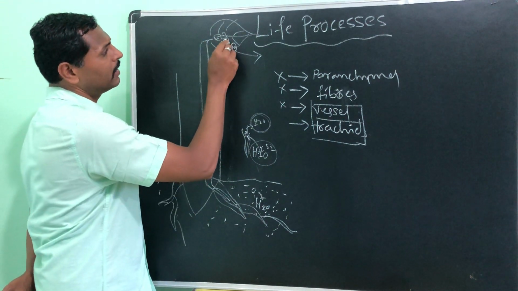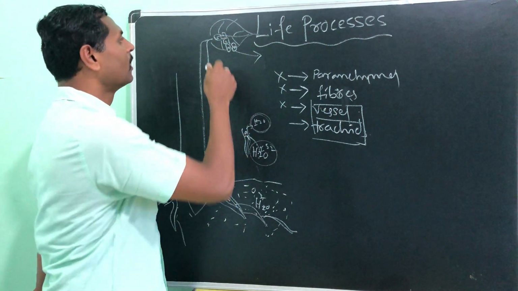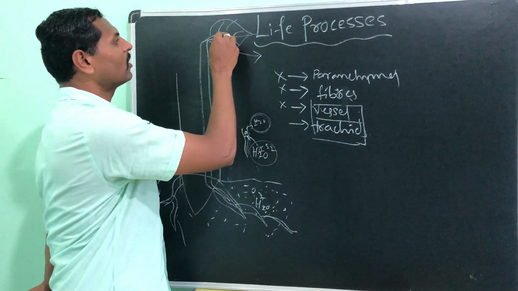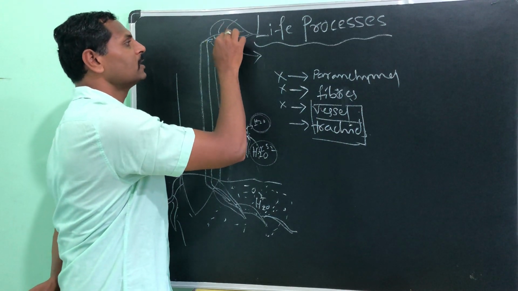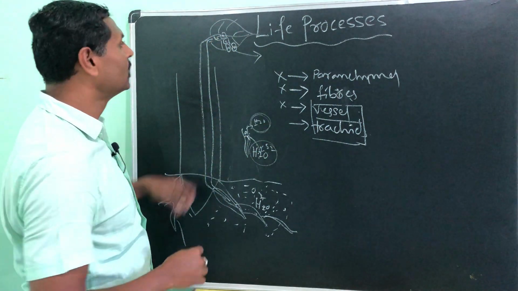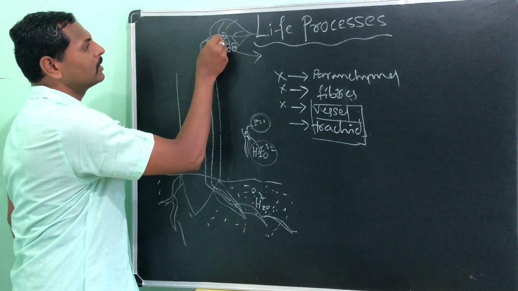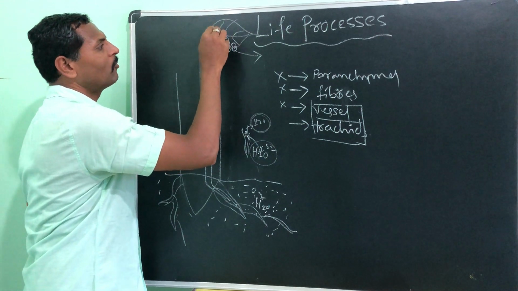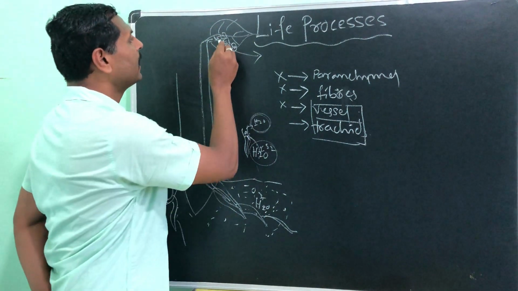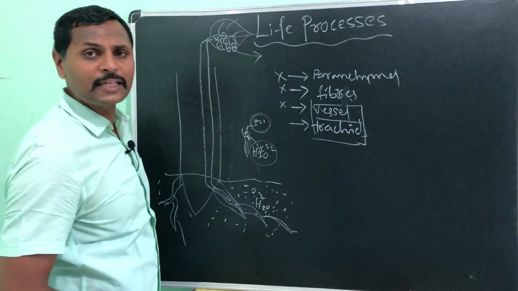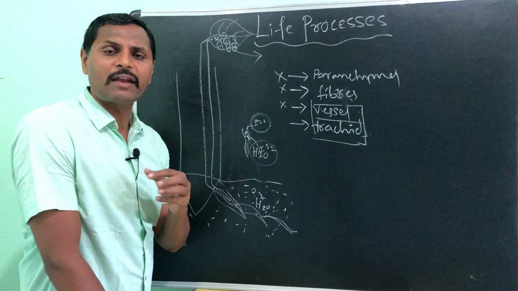So here the cells that lose water will take water from the other cells. Why? Because of the movement of water molecules from higher concentration to lower concentration, that is osmosis, because here they lose water because of transpiration. And like this, the water will move from one cell to another cell, one cell to another cell. Like this the evaporation continues, transpiration continues, and the cells lying here, that is the mesophyll tissue, are in starvation of water.